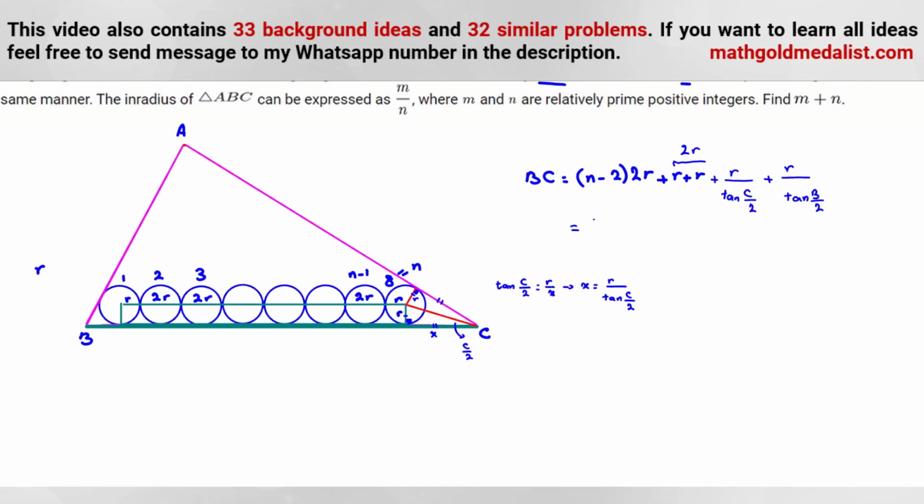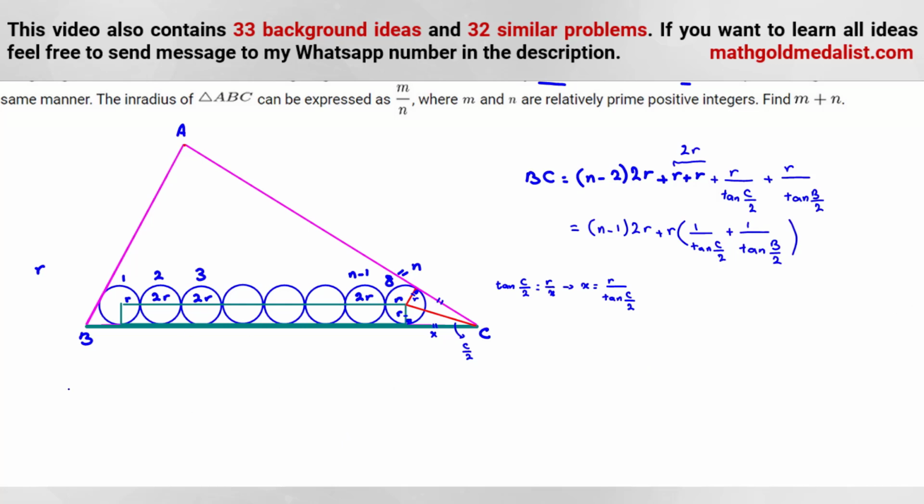If we factor from 2r, it will be (n minus 2 plus 1), n minus 1 times 2r plus r times 1 over tan C over 2 plus 1 over tan B over 2. Now, for the inradius, we have what?